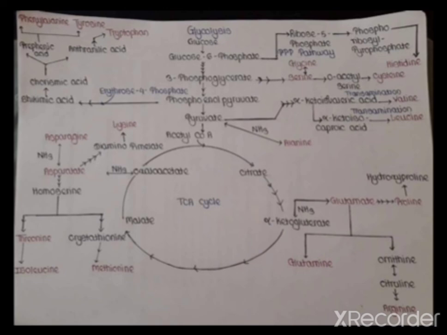So phenylalanine, tyrosine and tryptophan are three examples of aromatic amino acids. These three are synthesized through the Shikimic acid pathway using intermediate compounds of glycolysis and the pentose phosphate pathway of carbohydrates.